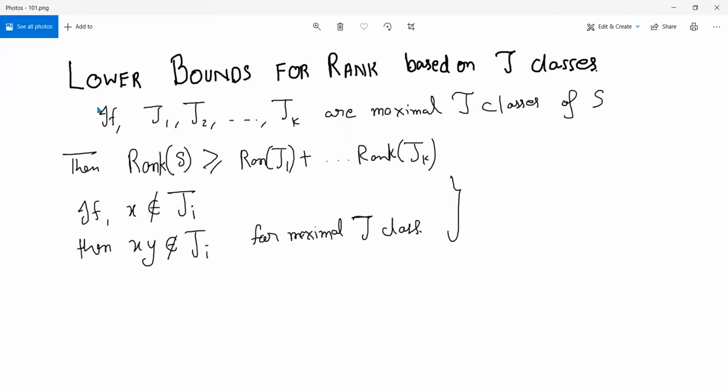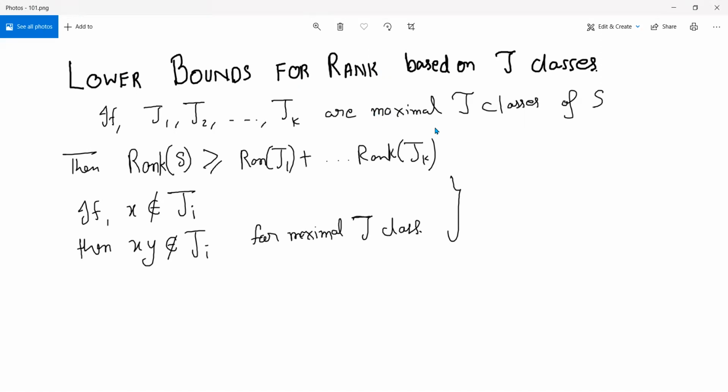This is the general picture of how finding rank, or at least finding lower bounds, which is what many times one has to be happy with, works. Before more progress is made, we want to see how finding ranks can be reduced to finding ranks of J classes. So for that we will look at maximal J classes.